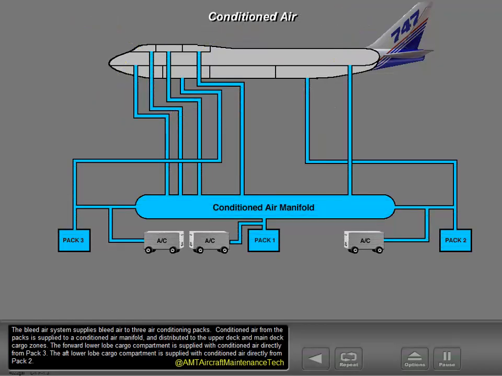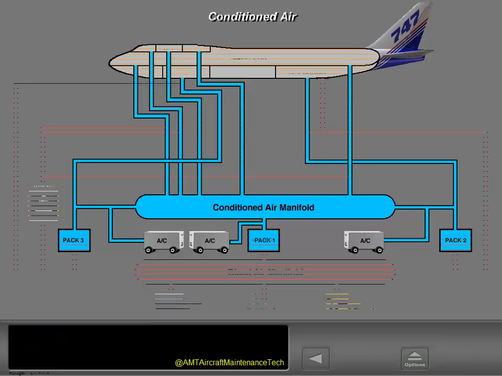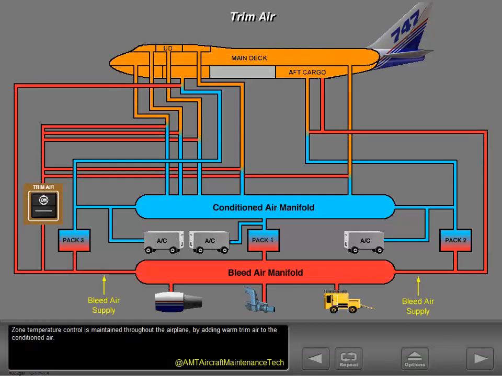The bleed air system supplies bleed air to 3 air conditioning packs. Conditioned air from the packs is supplied to a conditioned air manifold and distributed to the upper deck and main deck cargo zones. The forward lower lobe cargo compartment is supplied with conditioned air directly from Pack 3. The aft lower lobe cargo compartment is supplied with conditioned air directly from Pack 2. Zone temperature control is maintained throughout the airplane by adding warm trim air to the conditioned air.